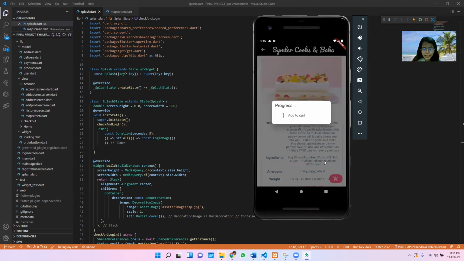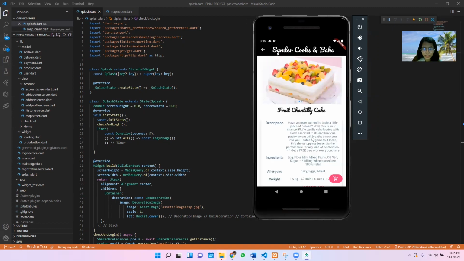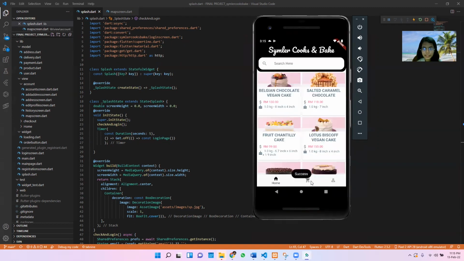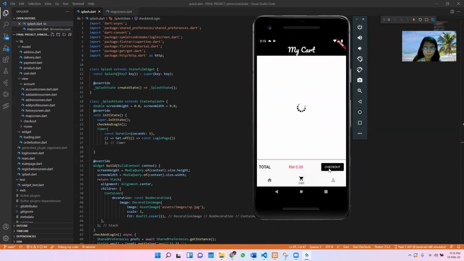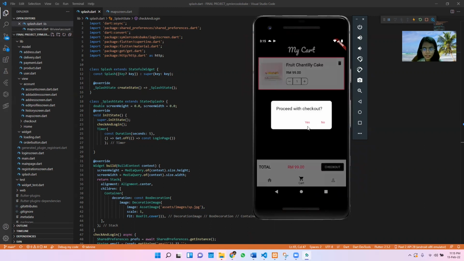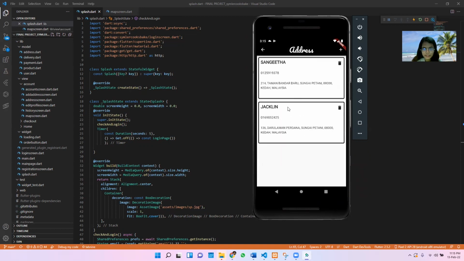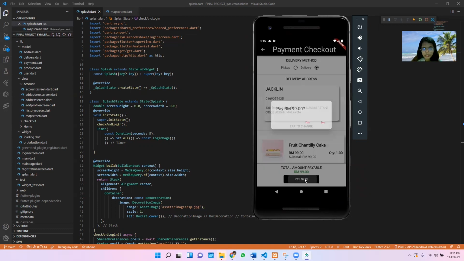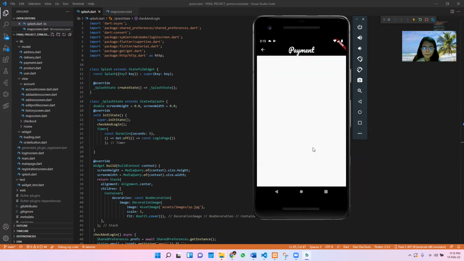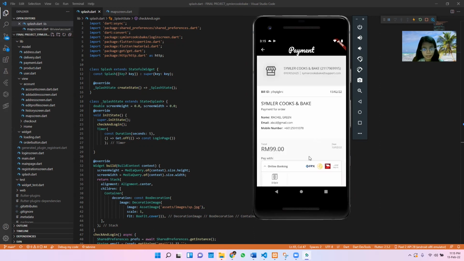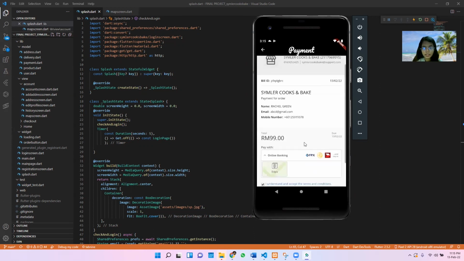Okay, for a change, yes, we go for failed payment this time. Okay, checkout, and I will go with delivery. And this time I want to go with Jacqueline and pay now. And yes. So we wanted to see how the interface will appear once we click the failed payment.